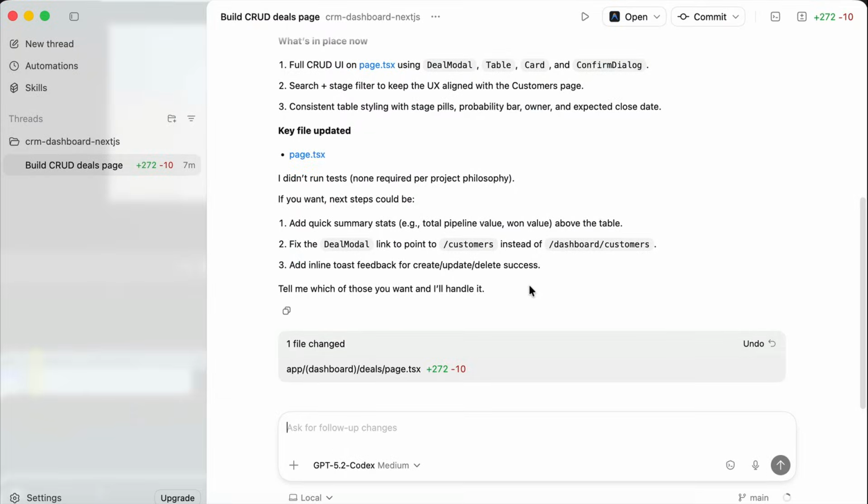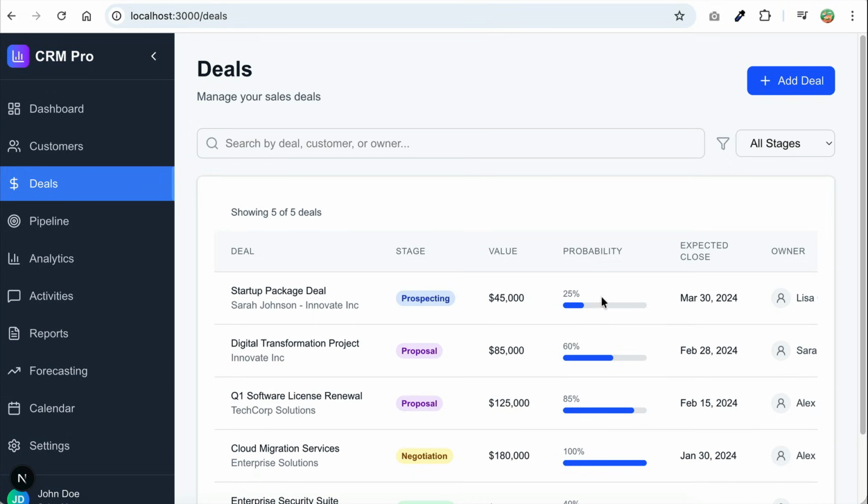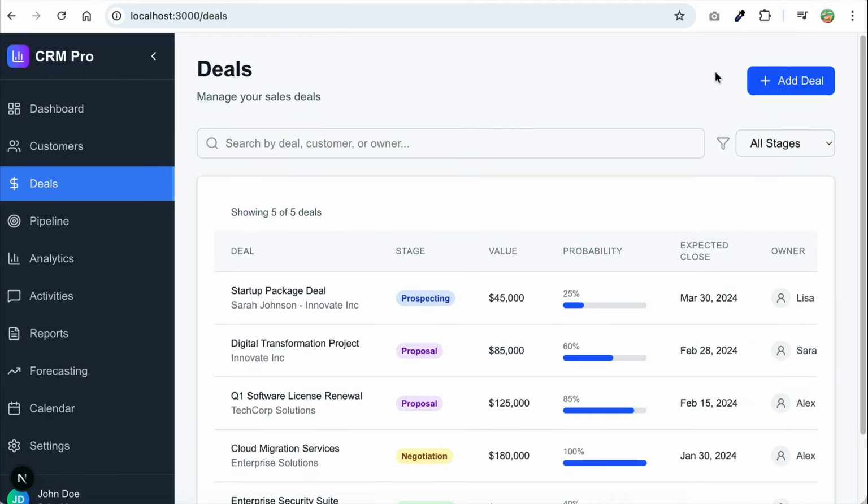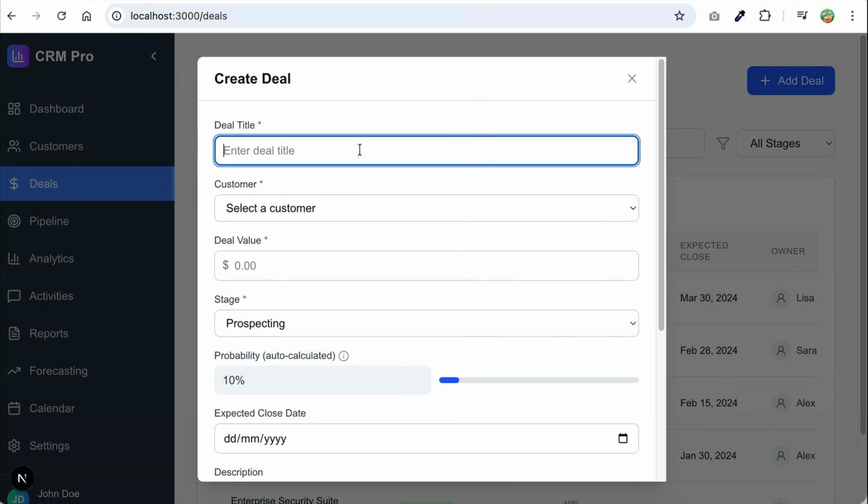After a few minutes, Codex has finished the change here, so let's open the app on the browser. So here we can see the deals page have been created. We can create a new deal with this button. I will put some dummy data here.